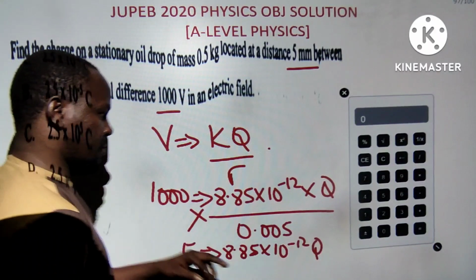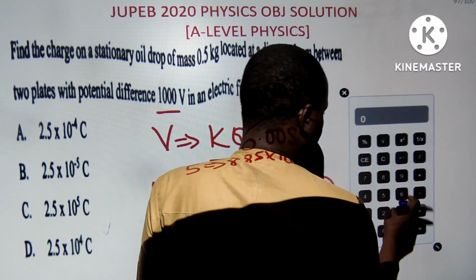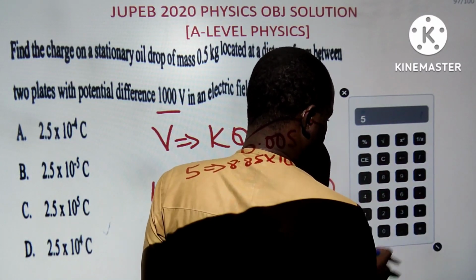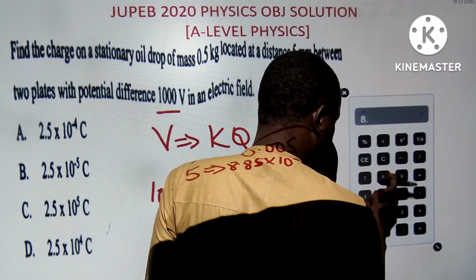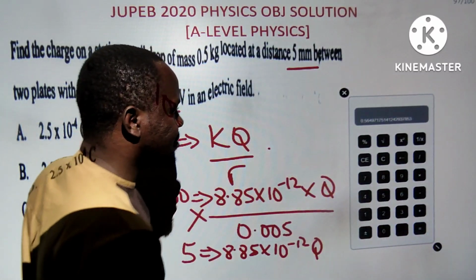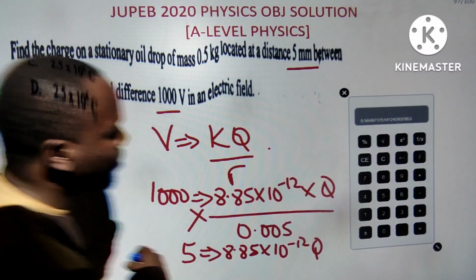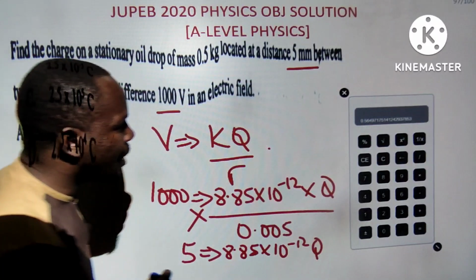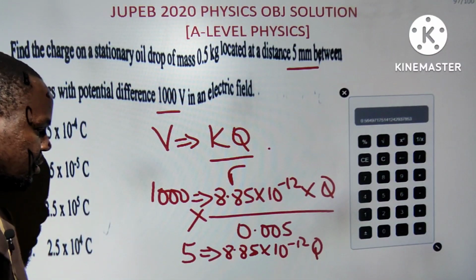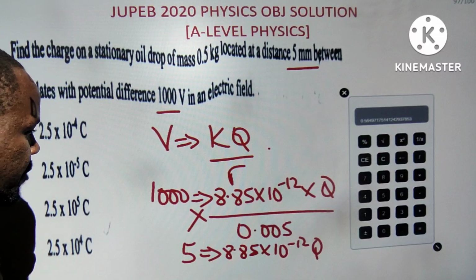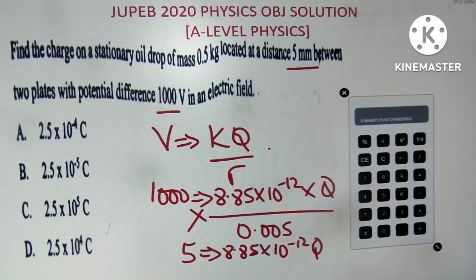So Q will now be 5 divided by 8.85. So let's just do that and move on. 5 divided by 8.85. So I'm having something like 0.56 or whatever. Is it 56 there? Yeah, 0.56.